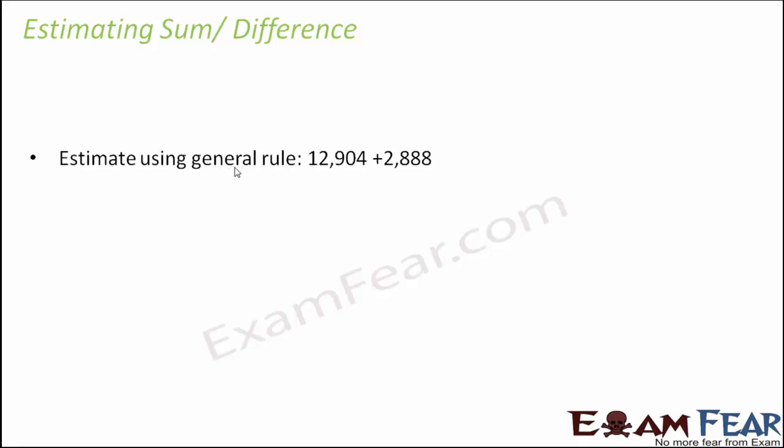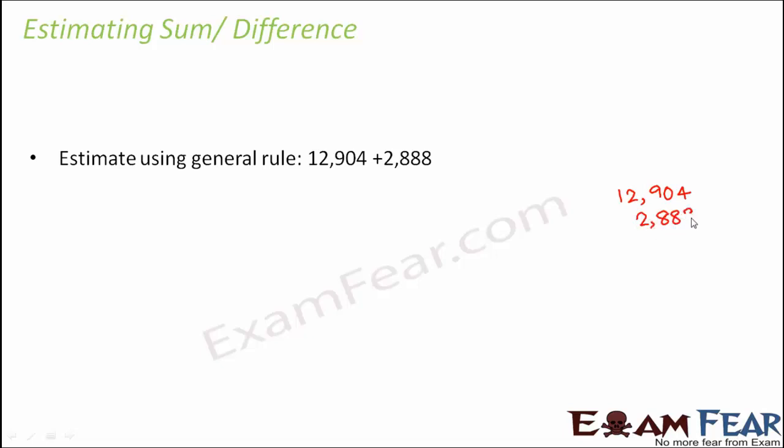So let us take this example. Let us suppose that we need to estimate the sum of these two numbers, 12,904 and 2,888, using general rules. We have to estimate, which means whatever sum we find out needs to be a rounded off number, so it should be a number that is easy for calculations and easy to remember. Now, let us first add these numbers traditionally, without any estimate, without rounding off, so that we can find out the exact sum, and when we make the estimate, we can analyze how close that estimate is to the actual sum.